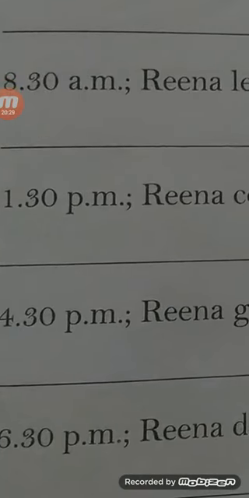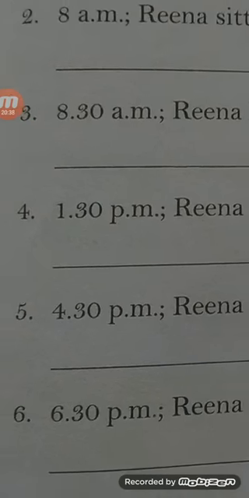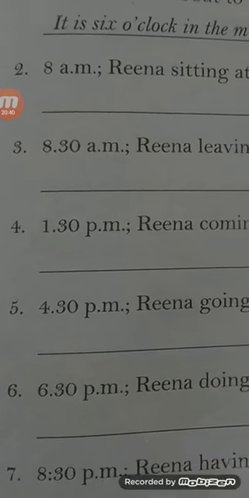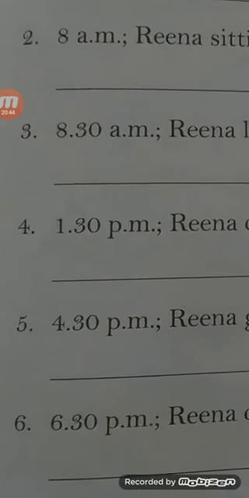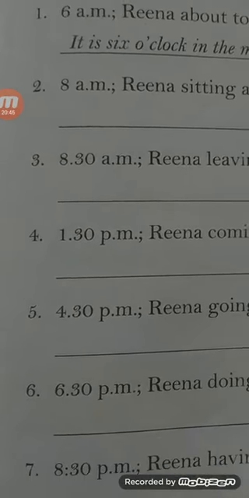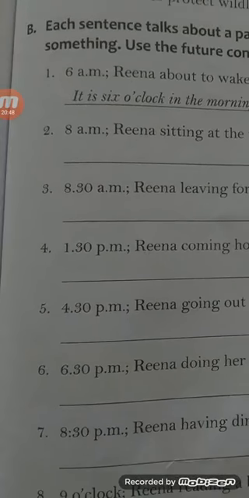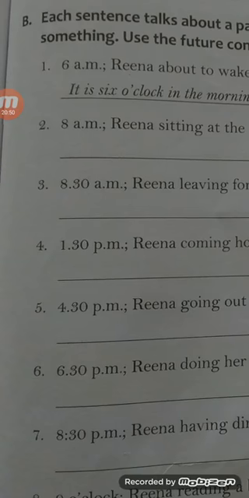What's given in the fourth number? 1:30 p.m. Here is the time of afternoon time. Here given is the afternoon time, 1:30 p.m. And what Reena will be doing? Reena coming home. So now the sentence will be made that it is 1:30 in the afternoon.